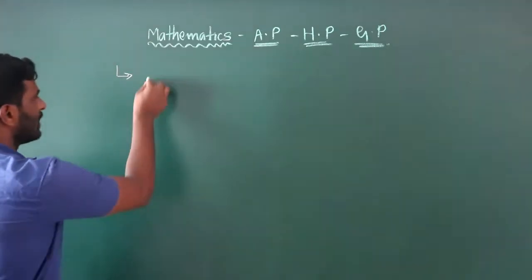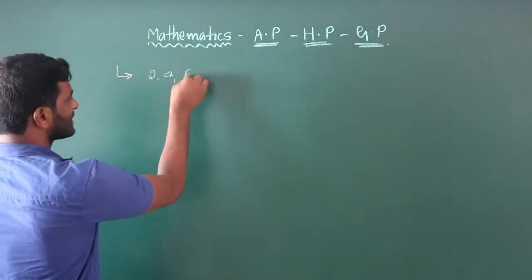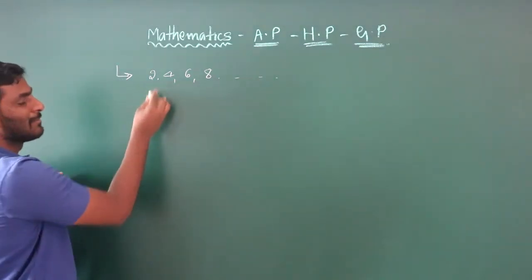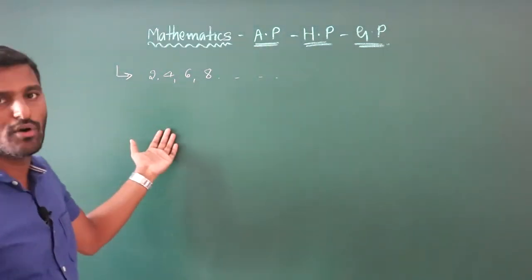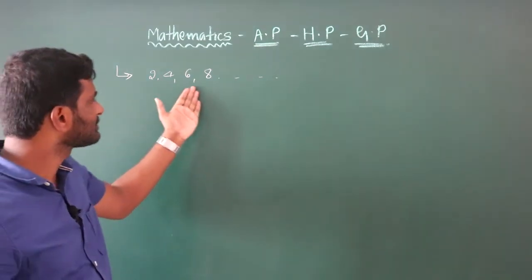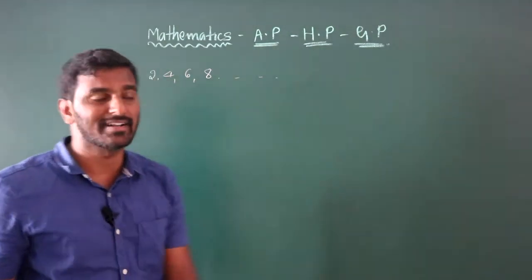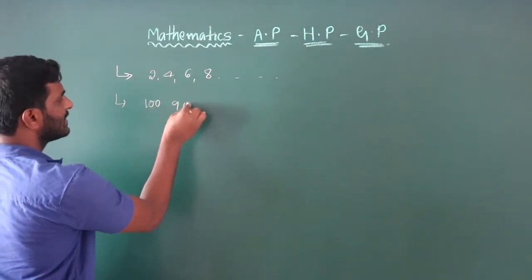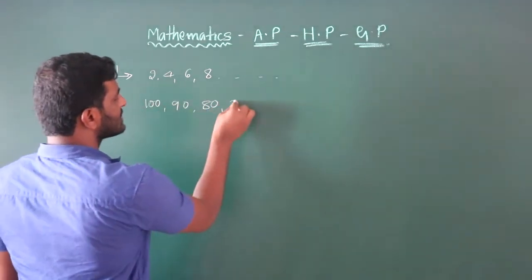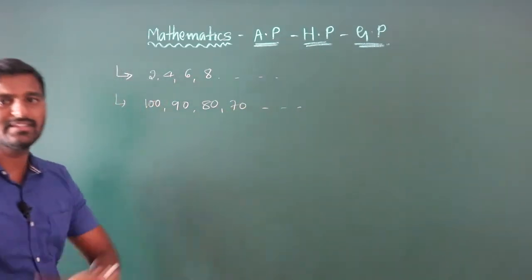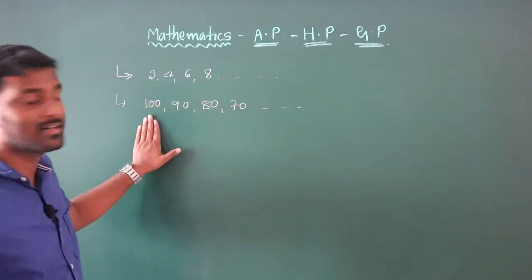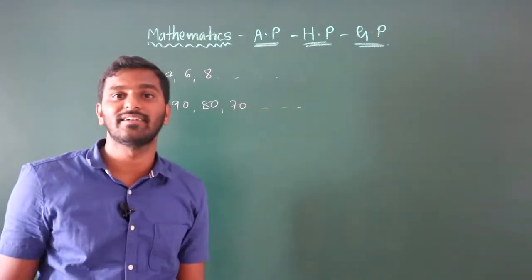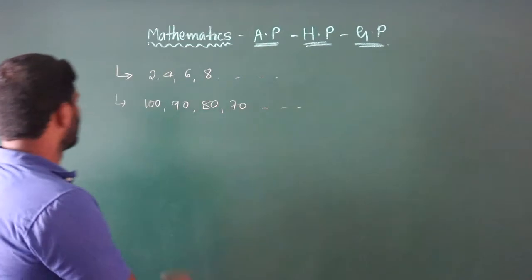So, for example, 2, 4, 6, 8, etc. There is a pattern here because it's a multiple of 2. Otherwise, it's a set of even numbers. So there is a pattern. Let me write another: 100, 90, 80, 70, etc. Again, there is a pattern here because it's 100 minus 10 is 90, 90 minus 10 is 80, 80 minus 10 is 70, etc.